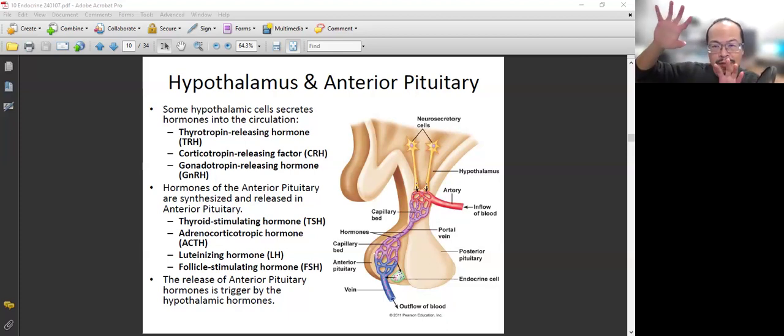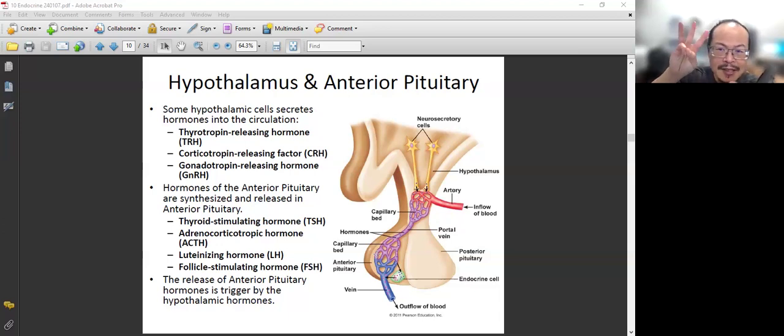The influence is one-to-one. There are several members in the hypothalamus, and they will influence the members in the anterior pituitary gland, one-on-one. There are multiple, but we will only talk about three.